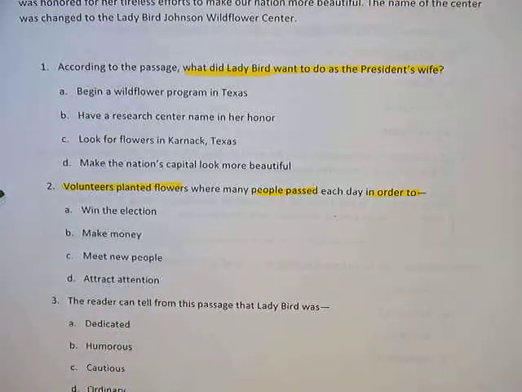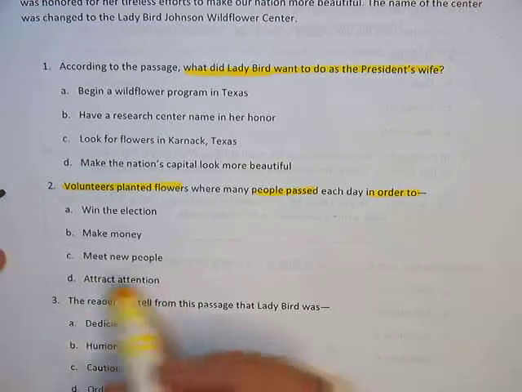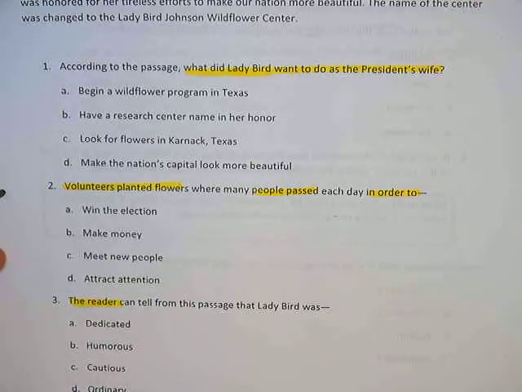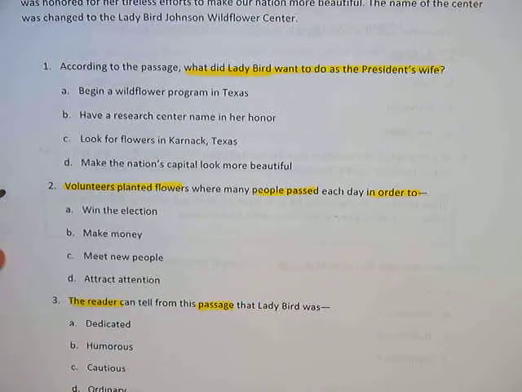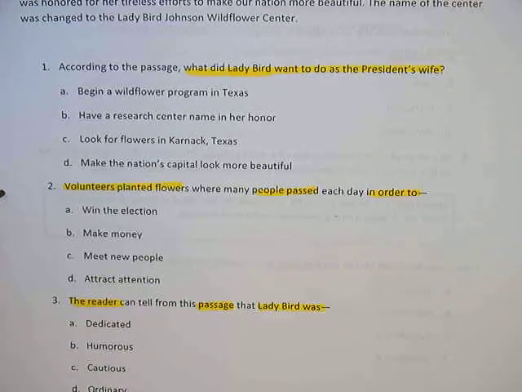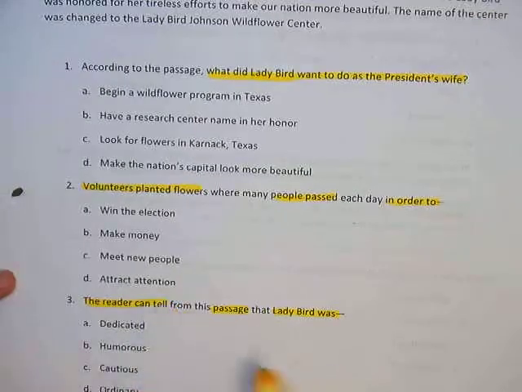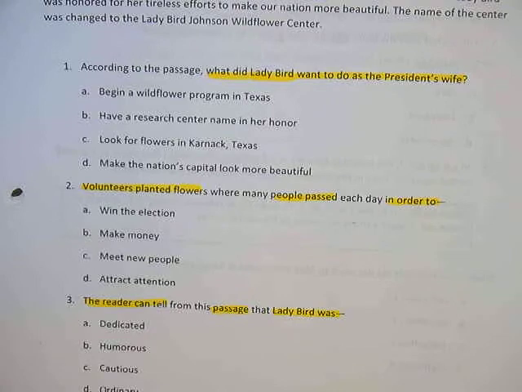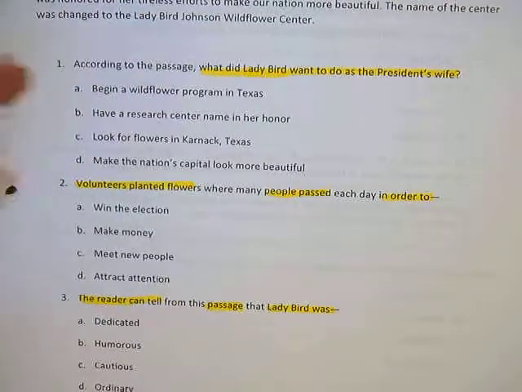Let's look at number 3. The reader can tell from this passage that Lady Bird was. Take a moment, see if you've been able to figure it out. Okay, let me show you what I would have highlighted. Well, it's talking about us, so I'm going to go ahead and highlight the reader. Now, do I need to look at the whole story? Do I need to look at a paragraph? Well, it says from the passage. Now, who do I need to go ahead and focus on? I need to focus on Lady Bird. What was she? So, the reader can tell from the passage that Lady Bird was. This would be an inference question. Excellent.